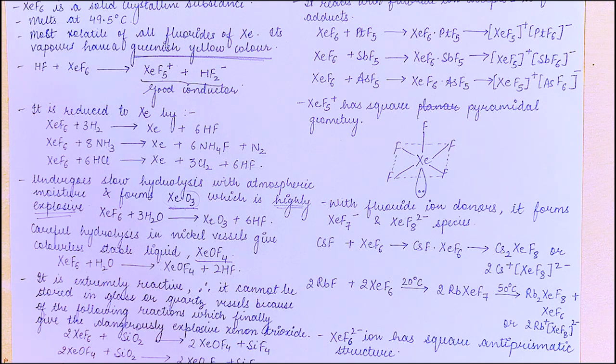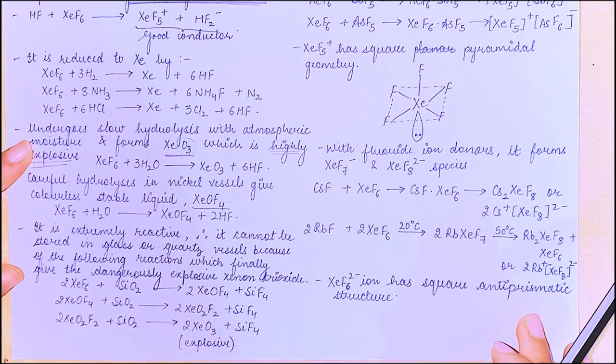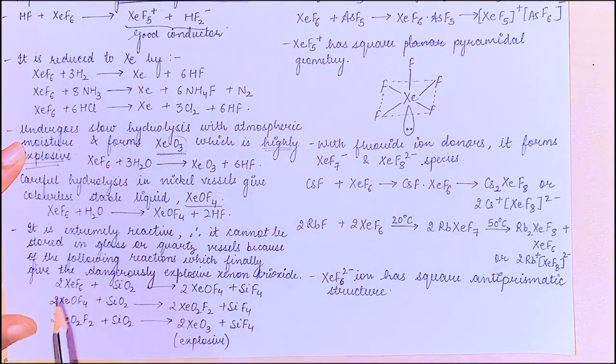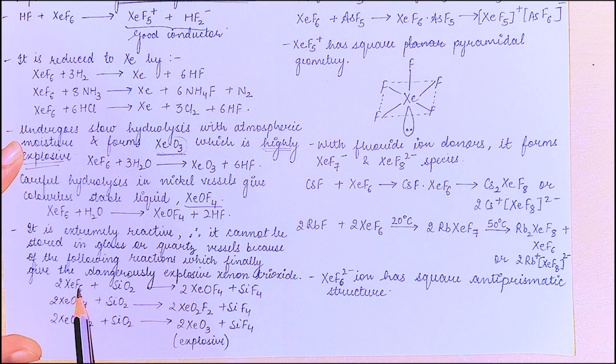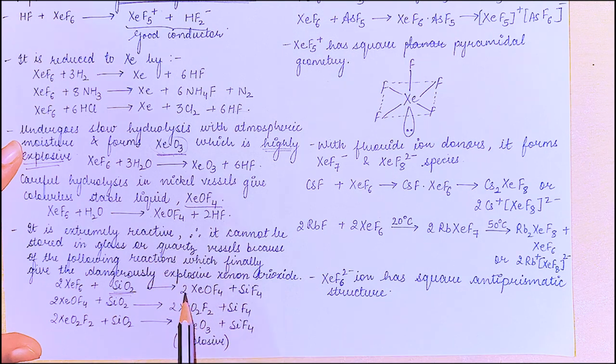Therefore, it cannot be stored in glass or quartz vessels because of the following reactions, which finally give the dangerous explosive xenon trioxide. So let's see which reactions they are talking about. It is XeF6 on reaction with silica, quartz, glass, right? So we get XeOF4 plus SiF4.